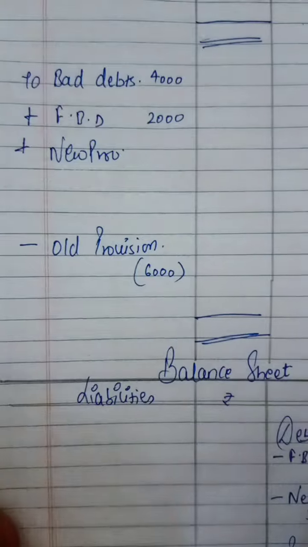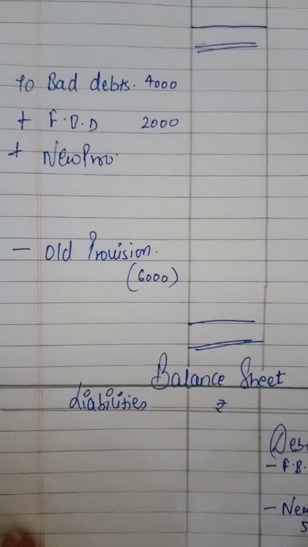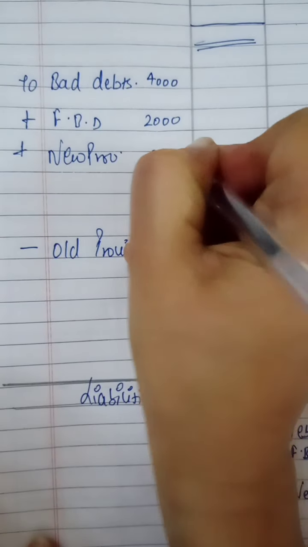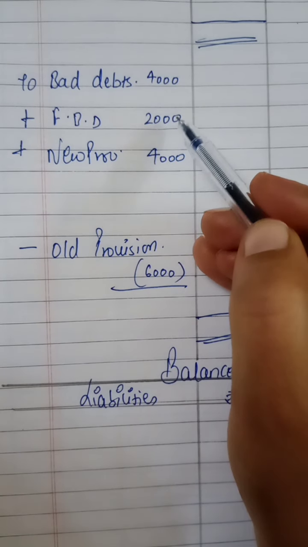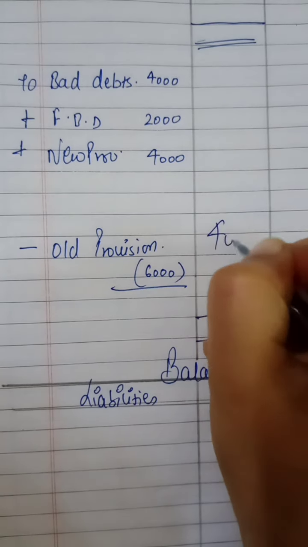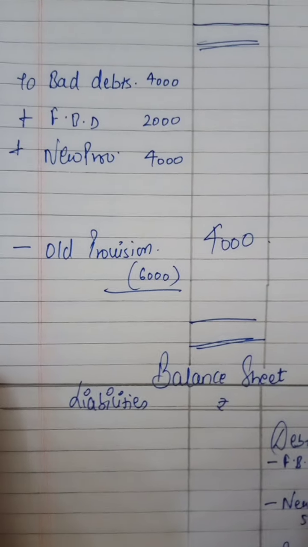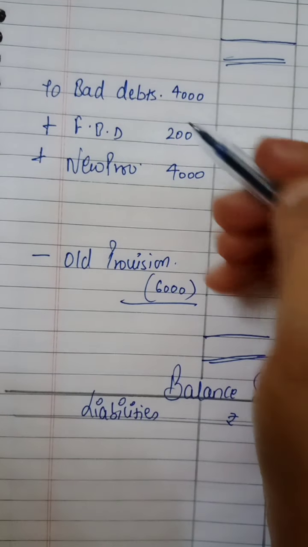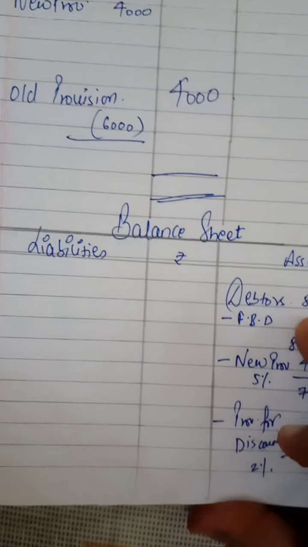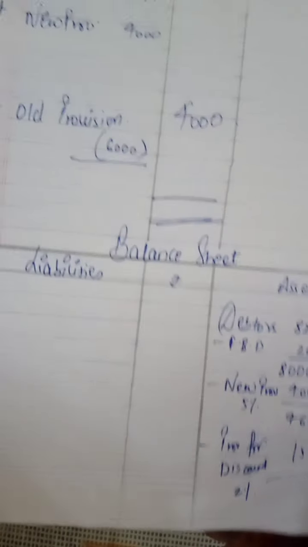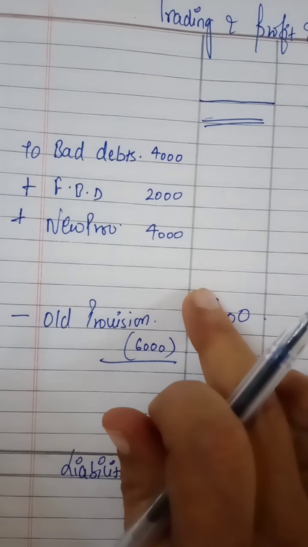New provision of this 4,000 will be added up. 4 plus 4 plus 2, 10 minus 6. 4,000 is your bad debts amount. Bad debts: previous bad debts plus further bad debts plus new provision. Whatever we have subtracted from debtors, we have to add it in the bad debts.